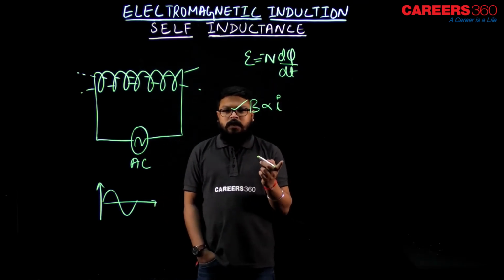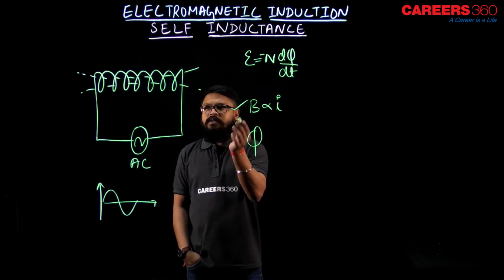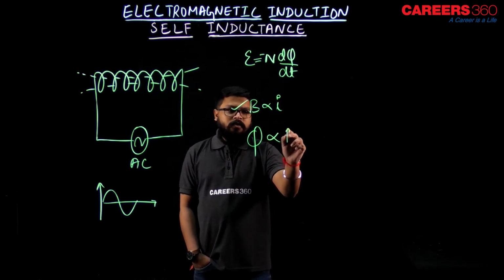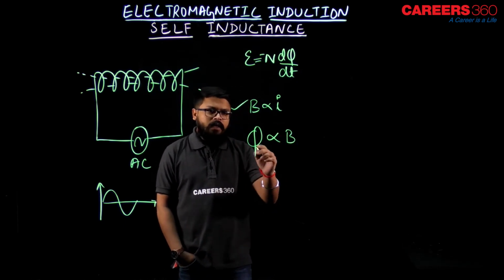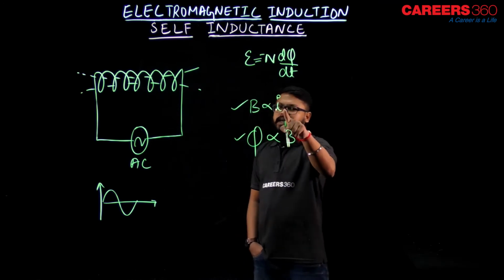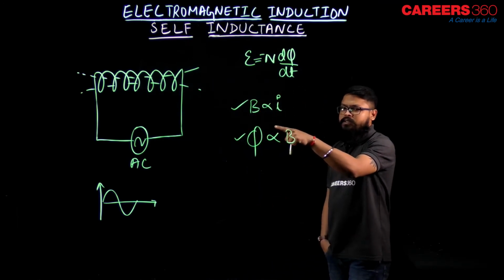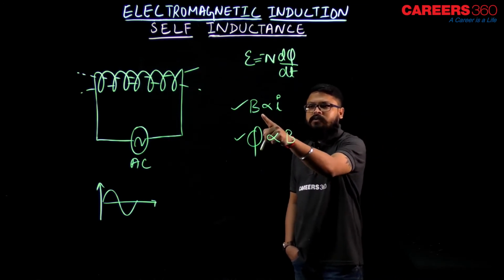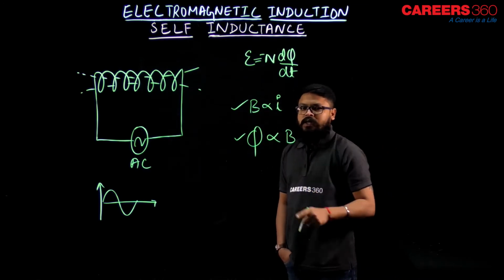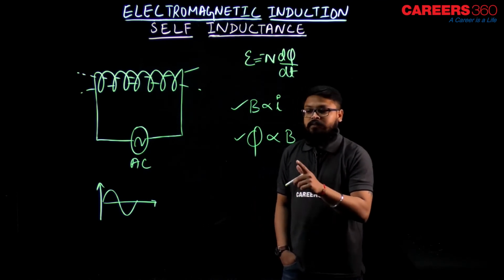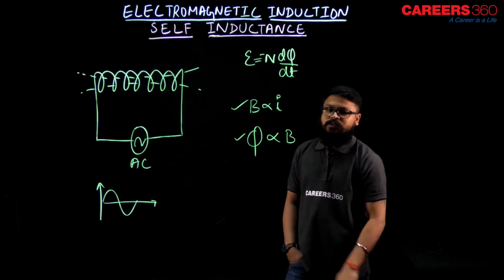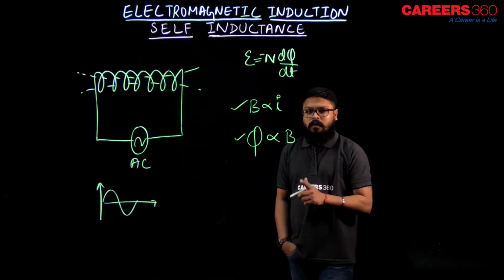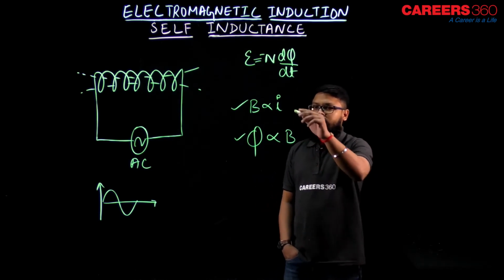So if B is proportional to I, the flux phi linked with its own coil because of its own magnetic field will be directly proportional to B. Now how can I write this? Because if the current in the coil changes, then the magnetic field of the coil also changes, and if the magnetic field of the coil changes, the magnetic flux linked with itself changes because the magnetic field is changing. Can we write that? So B is proportional to I, because of the magnetic field due to a coil because of the current flowing through it.